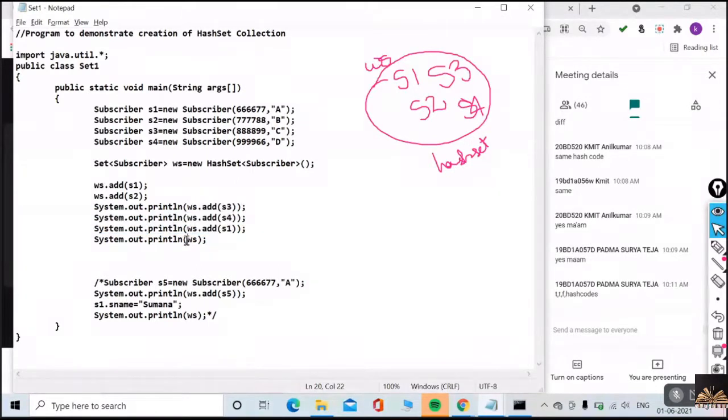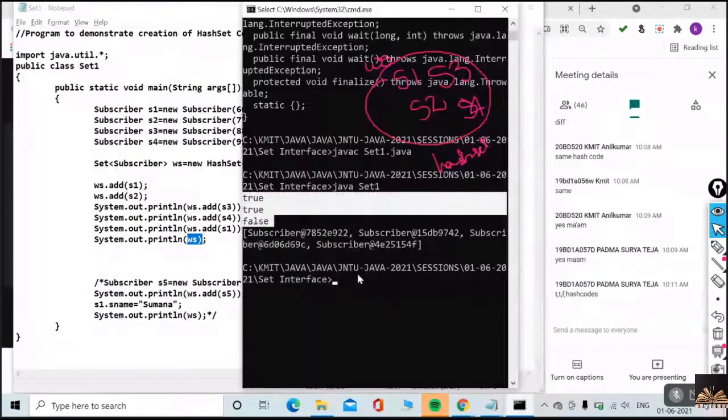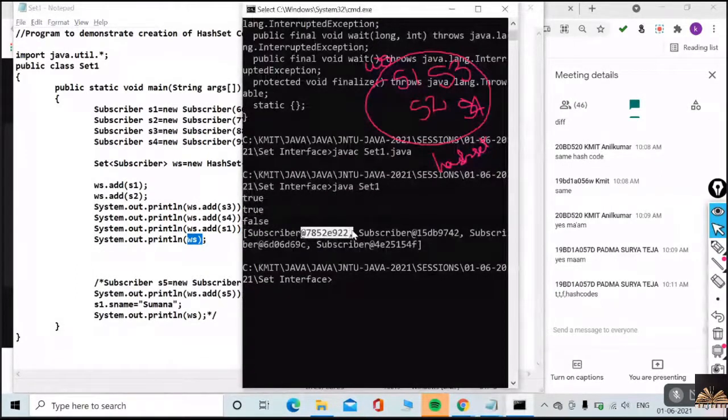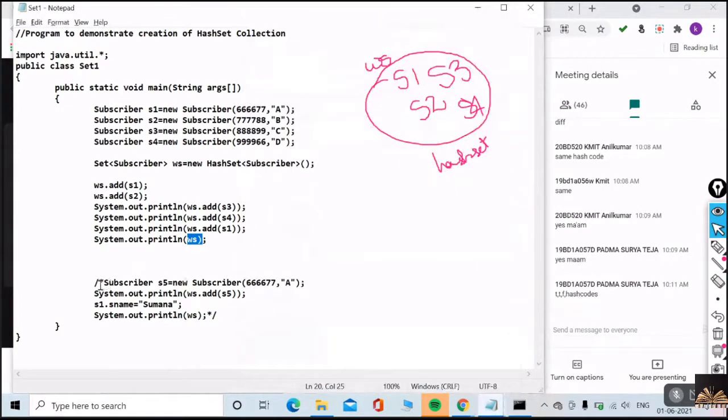And if I'm trying to print any object, as I told you, the class name, at the rate, the hash code, which is in hexadecimal format, is going to be printed. What are these numbers? Hash codes of all the objects. As they are unique objects, you got different hash codes. Understood? Now I'll uncomment this.